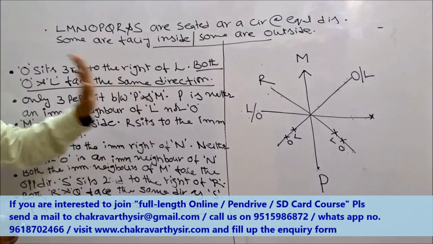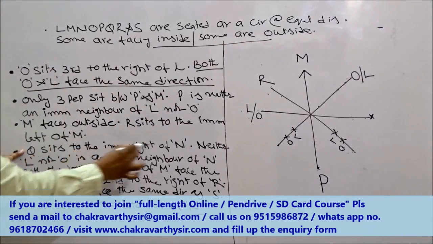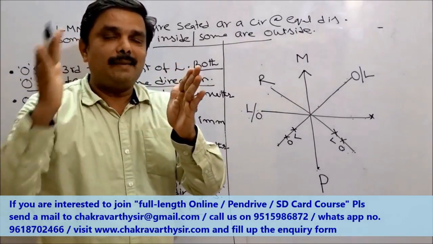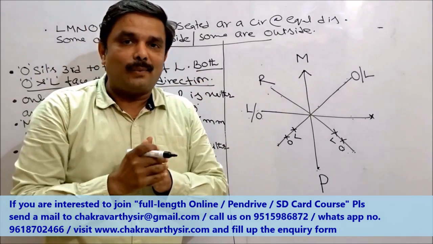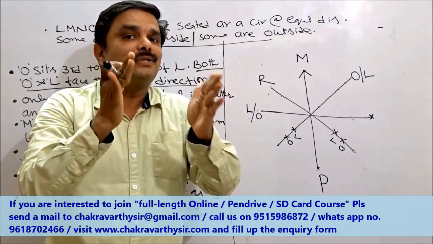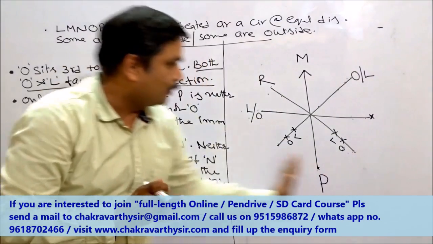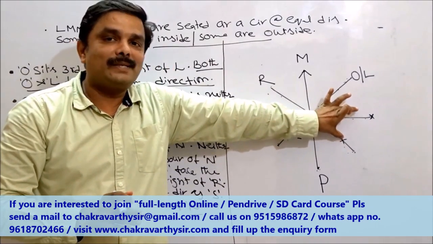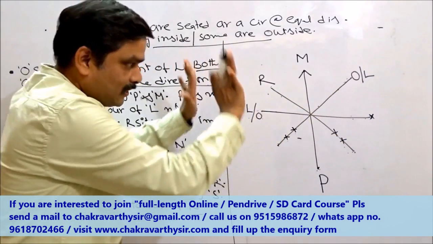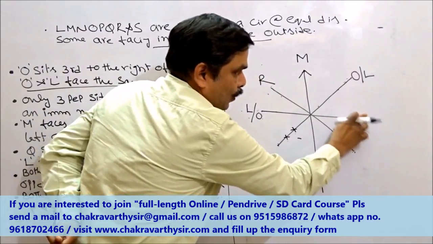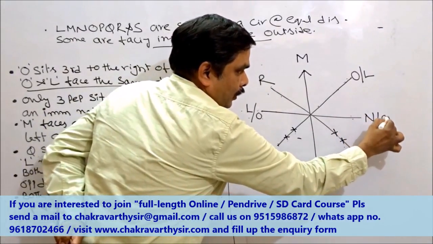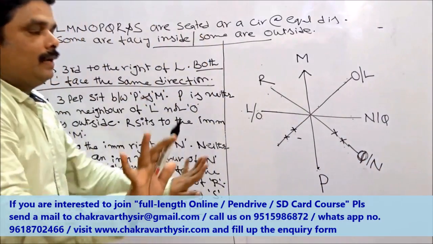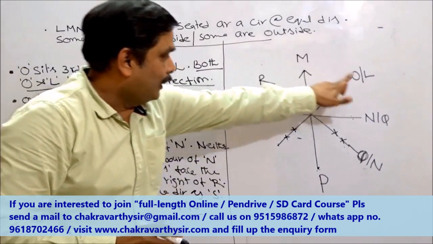M faces outside, already we have taken this one. Q sits to the immediate right of N. Another important clue here. Q sits immediate right of N. What's the meaning of that one? Q and N should be neighbors to each other, right? So where is the possibility for neighbors to each other? I am taking it out, right? Neighbors means only these 2 places are left out. Means these 2 places must be given to N or Q. Now it is Q or N. I don't have any other place for that. Got it?